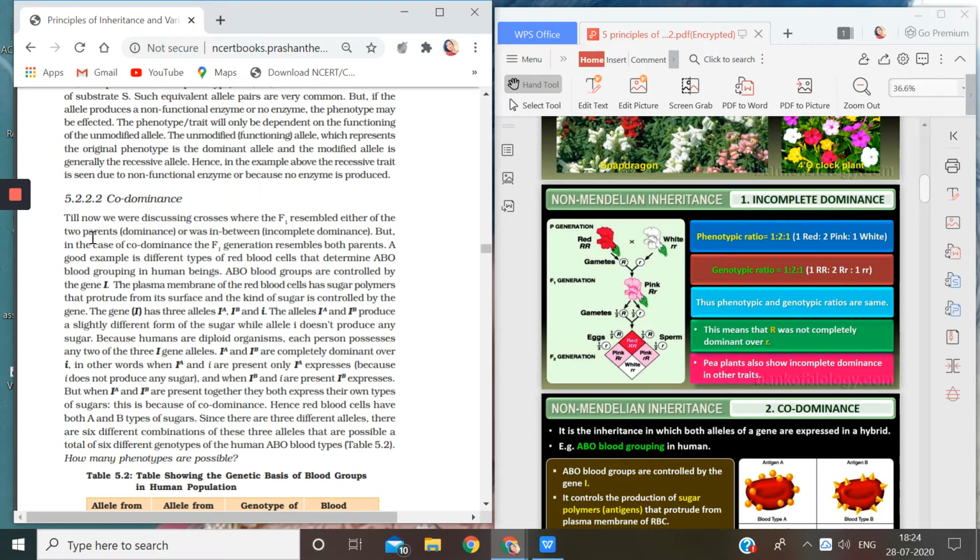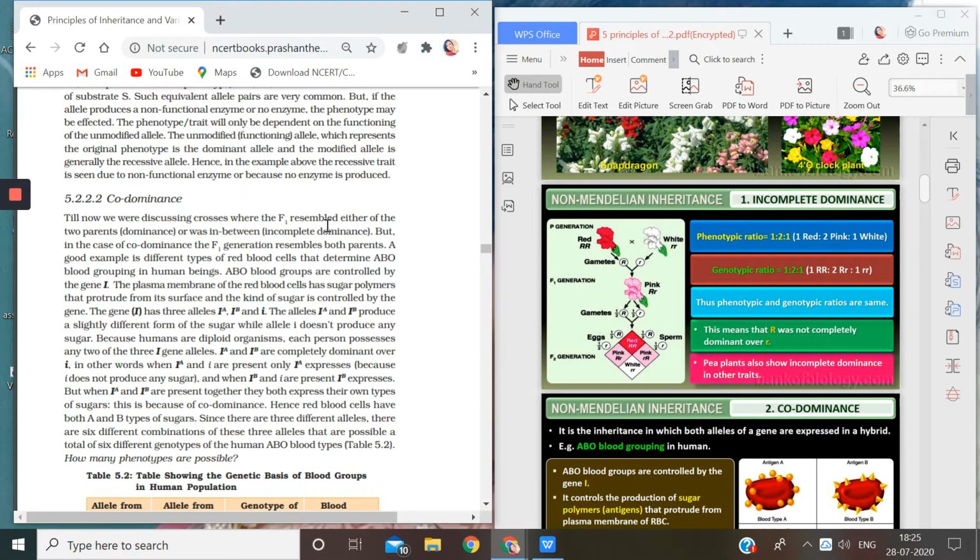But then, in the case of incomplete dominance, we saw that when we crossed a red flower with a white flower, the F1 generation result was neither red nor white. The result was intermediate, that is pink. So we said that red, though it was dominant, could not express itself completely. This is the case of incomplete dominance. So these two topics were discussed in the previous videos.